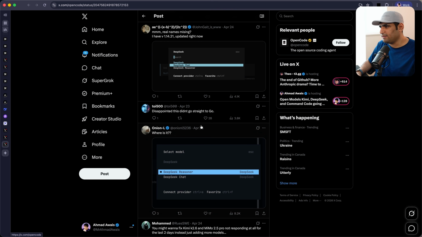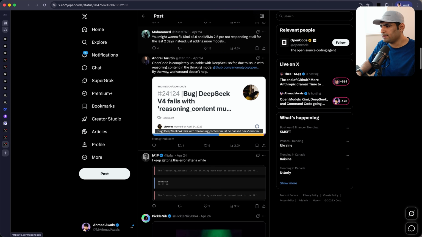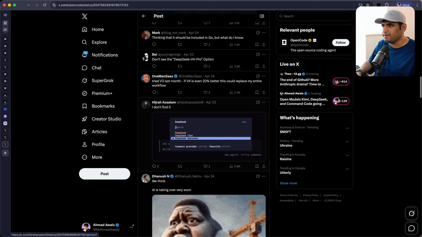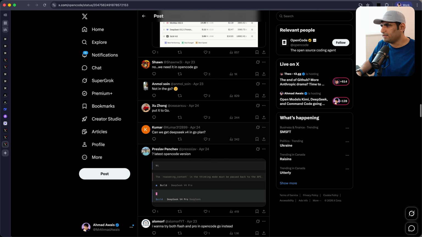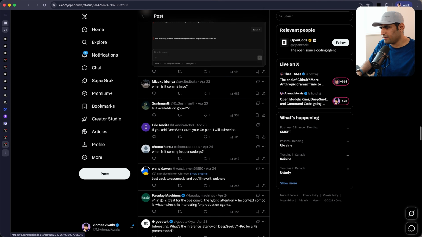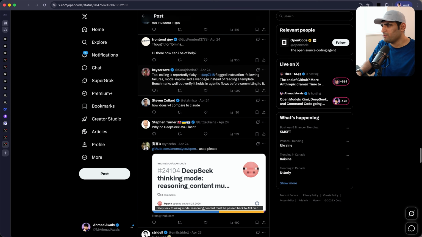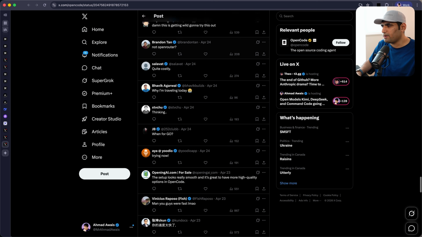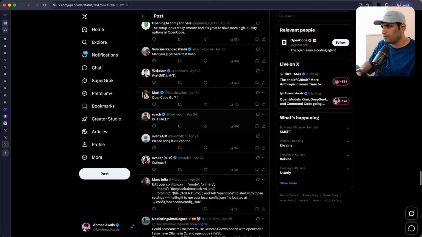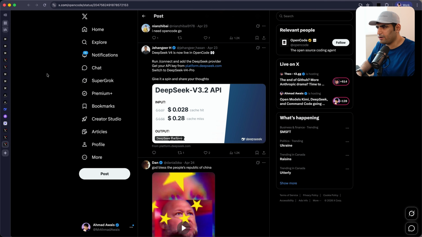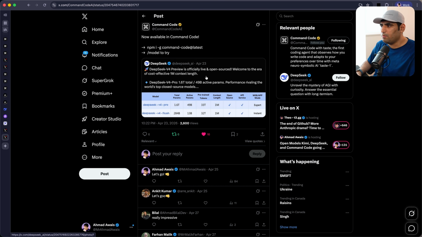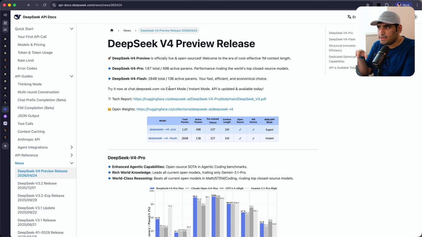I ended up seeing a lot of people disappointed by this model on different harnesses. Again, I think early on it was not working or something. I don't think that's an OpenCode issue or whatnot. It's just that if you made up your mind early on about this model, maybe you gotta give it another try, right? Anyway, we launched this model very, very quickly, and there are a couple of things that I really like about this model. So let's take a deeper dive into what this model looks like.